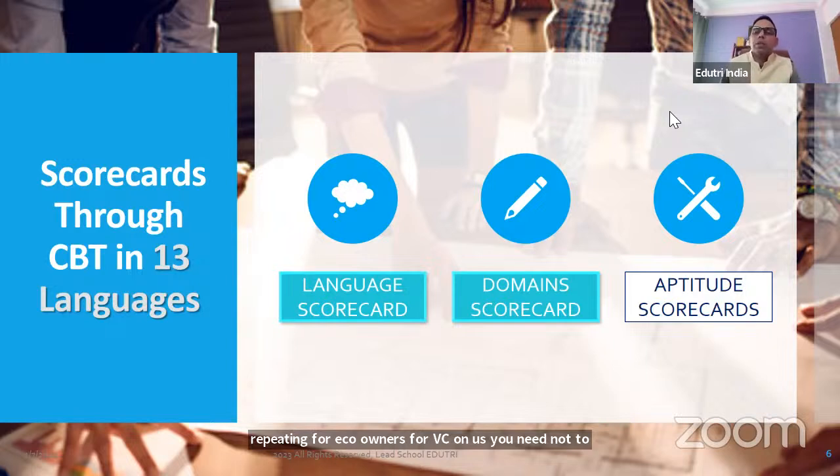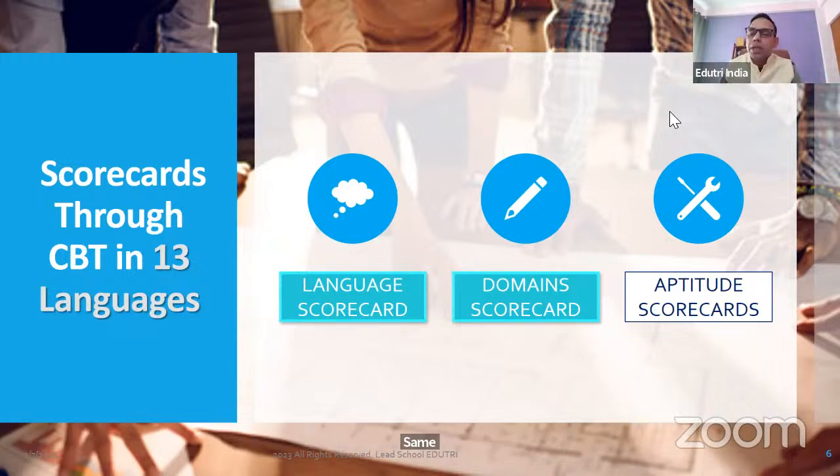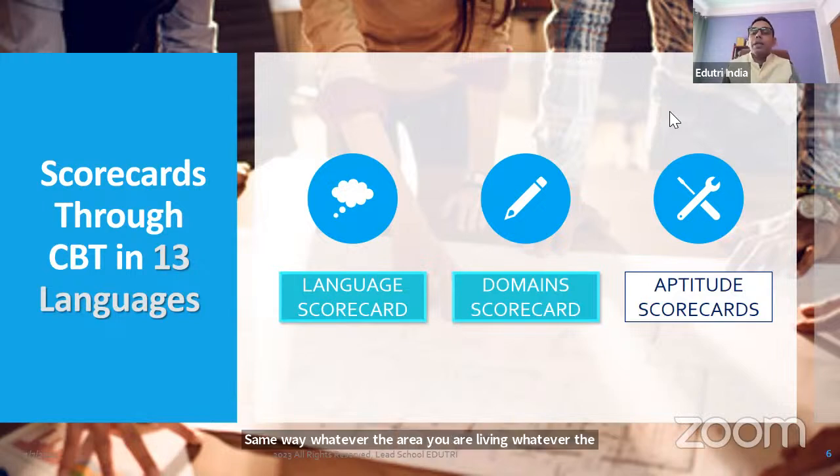I'm not talking about other universities. I told you there are 253 universities, and every university has its own criteria. But for Delhi University, depending upon the area you are living in and the course you are appearing for, you have to decide whether you need to go for the general test or not.